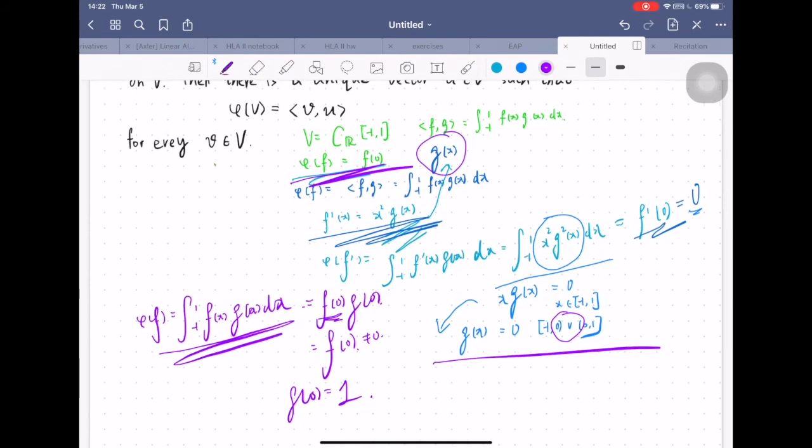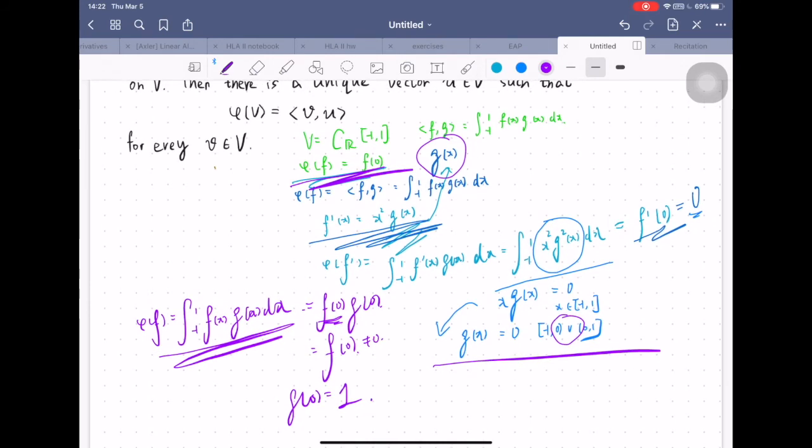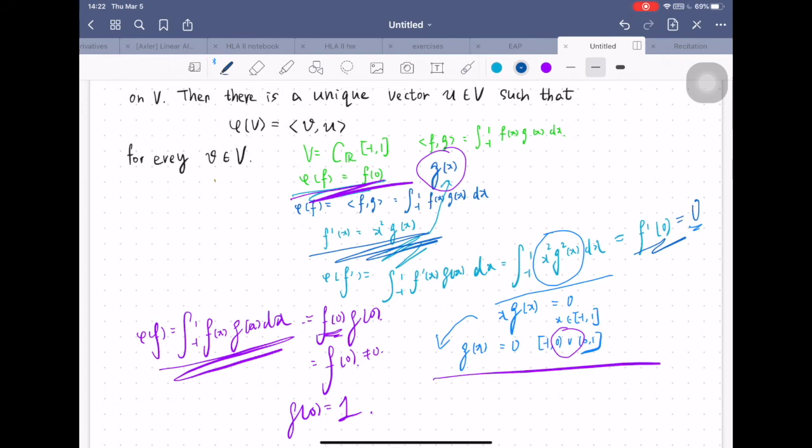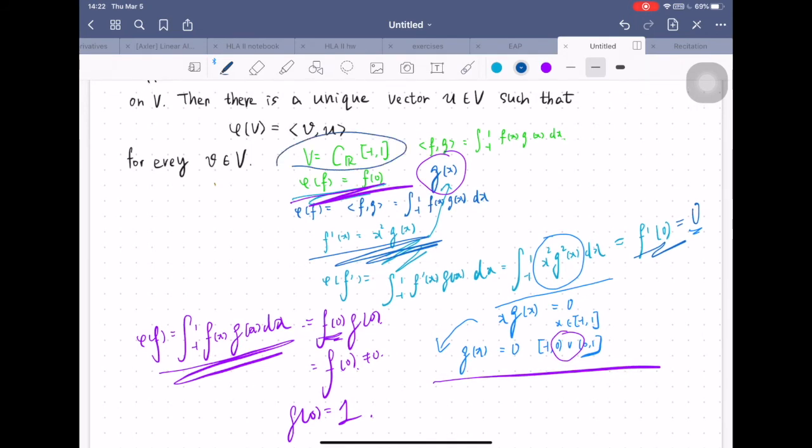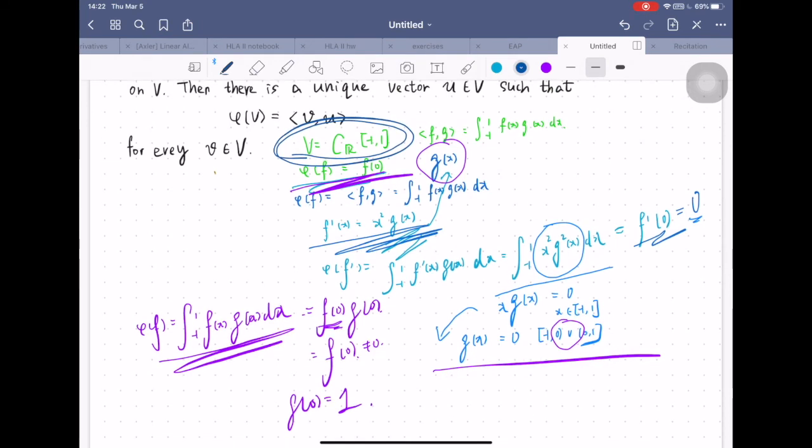Have you found the contradiction? Let me tell you. Since g of x is an element of V, which is all the continuous functions from -1 to 1. But now we have found that g of x is 0 anywhere except at 0, but it equals 1 at 0, which, if you draw a picture here, you will notice that it is not continuous, which is a contradiction.